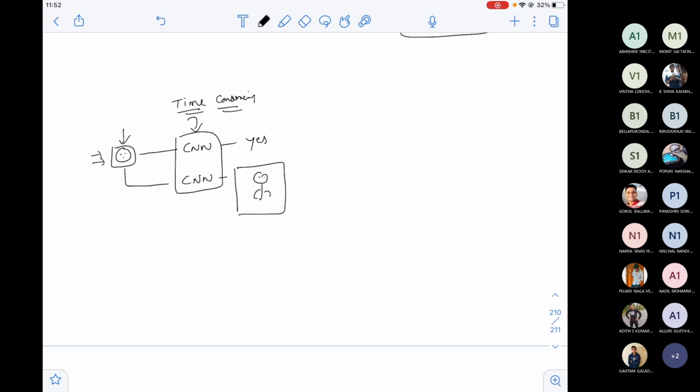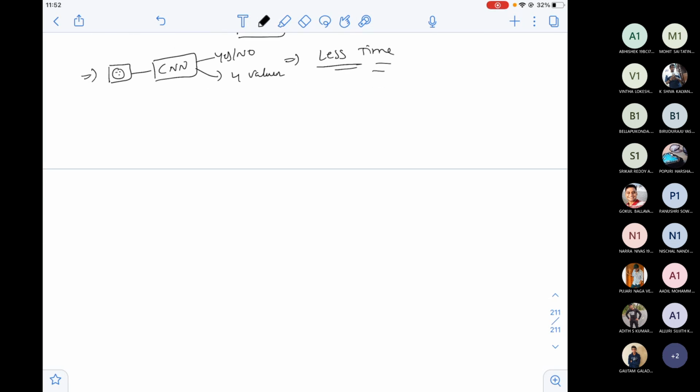Then what is the objective in my mind? Let the region proposed be this, based on the similar pixels, and let us take only one CNN, but I want yes or no to be predicted, and I want the 4 values to be predicted, W, H, X, Y. Then this is less time consuming. Ideally this is fine, but how do we do this? Maybe we have to change the last layers. We'll see how we change them.